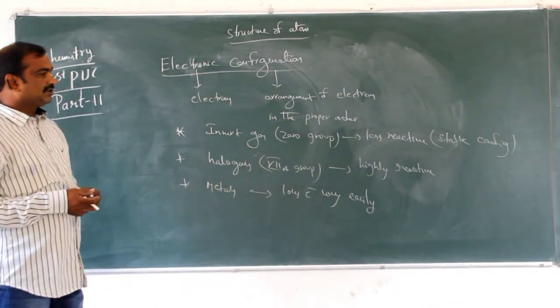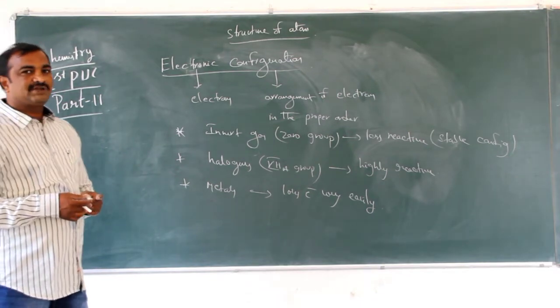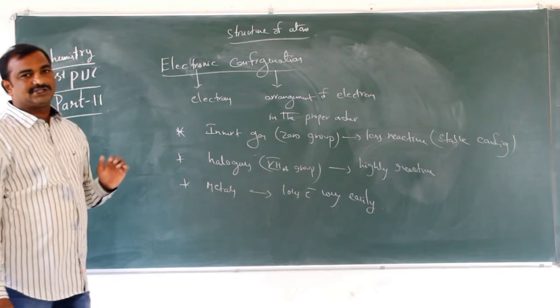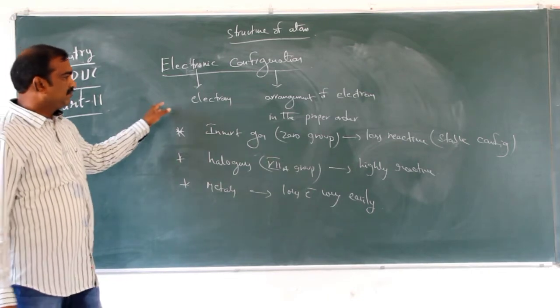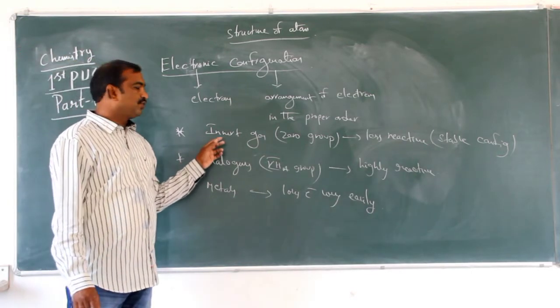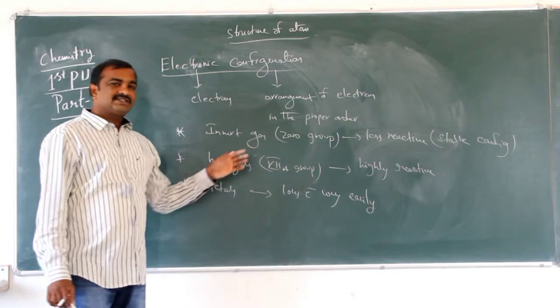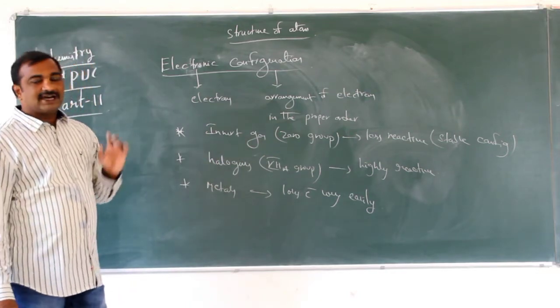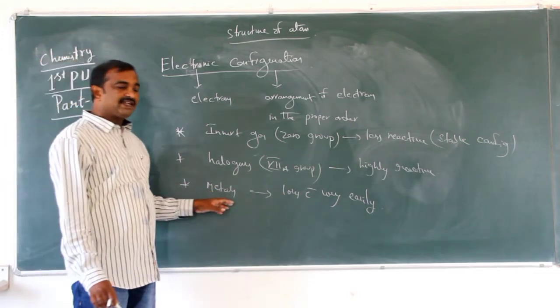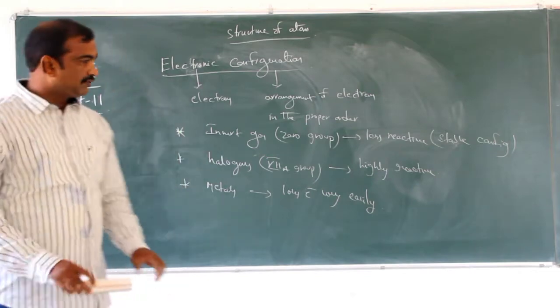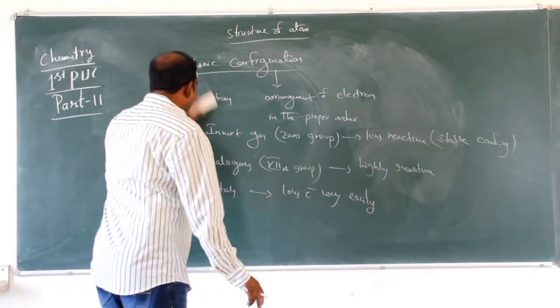So electronic configuration can be written by knowing all these terms. These are very important points. Here we have the inert gas elements, that is zero group elements, less reactive. Halogens, group 17 elements, are highly reactive, and metals. Now when you are going to write the electronic configuration, see here.